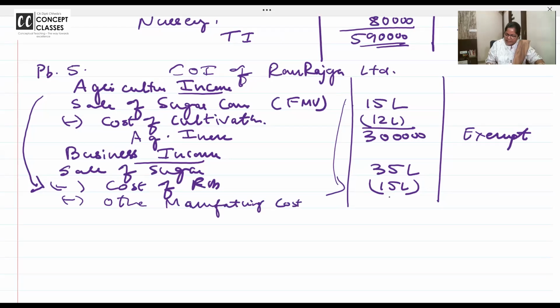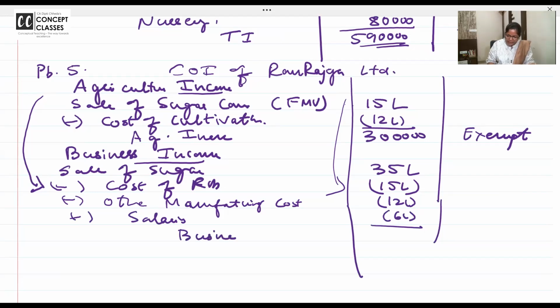Manufacturing cost. How much is it? 12 lakhs. What is the salaries? Any doubt? 6 lakhs. So what is the business income of my sugar cane and all? 35 minus 15 minus 12 minus 6, 2 lakh.